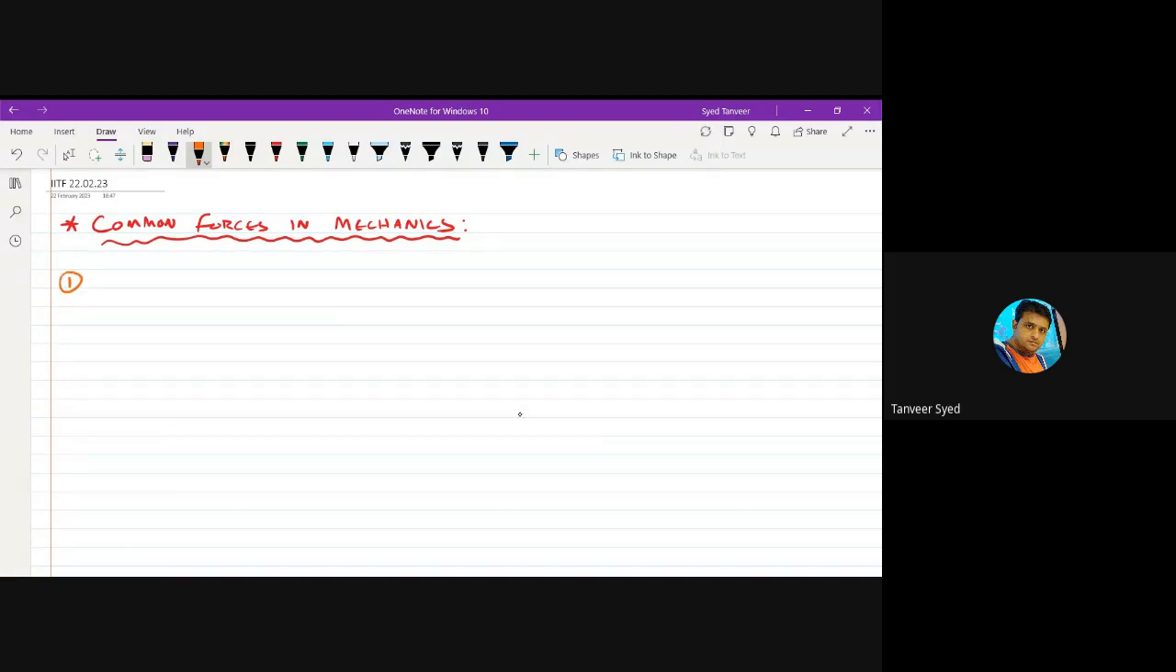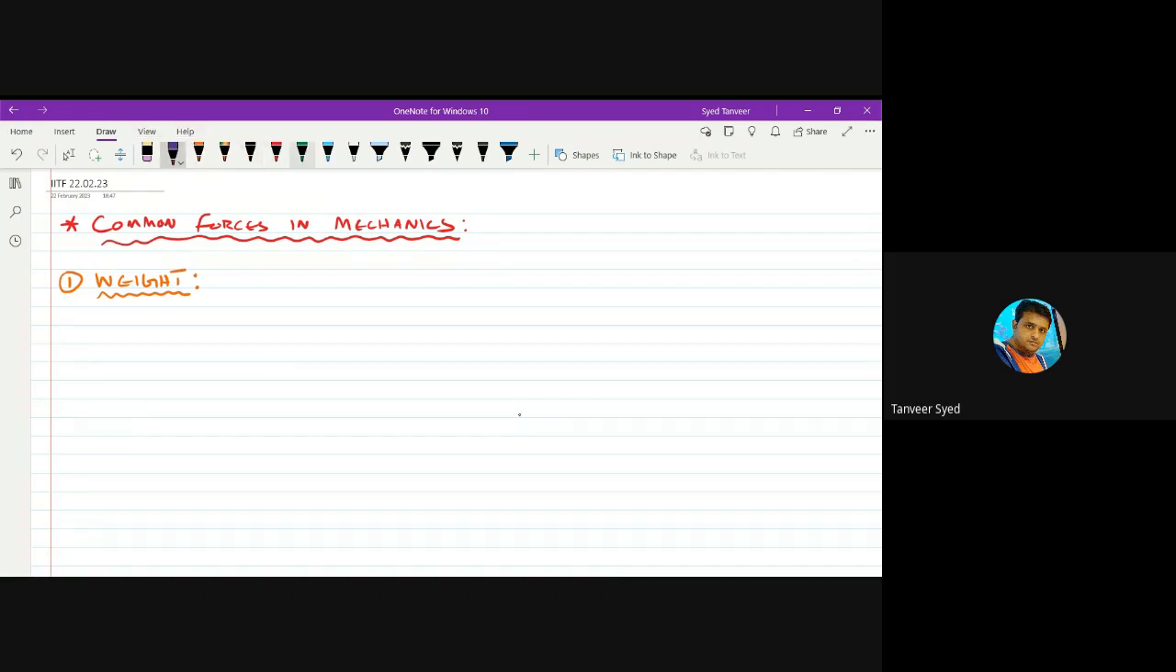First, weight. First force is weight. And try to understand these forces very, very clearly. All you study is applications of these forces. That's all. When you go to class 11, you study the applications in different situations of these common forces that you are studying here. Okay, weight is the first force. How do we define this weight actually?